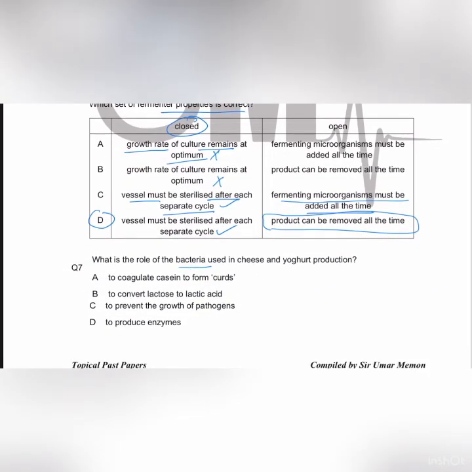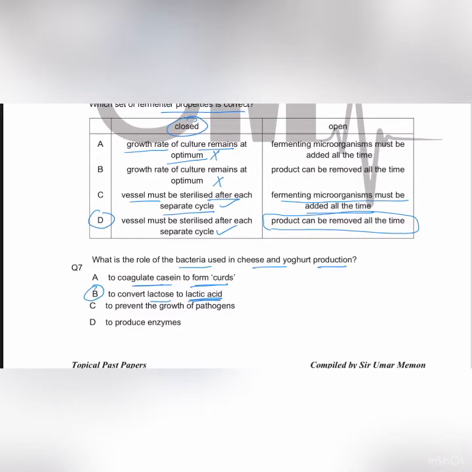Let's move towards question 7. What is the role of bacteria used in cheese and yogurt production? The role of the bacteria is to convert lactose to lactic acid, and the lactic acid then coagulates the casein to form curds. So option A, to coagulate casein to form curds, is the role of lactic acid and not the bacteria. The role of bacteria is to convert lactose into lactic acid.